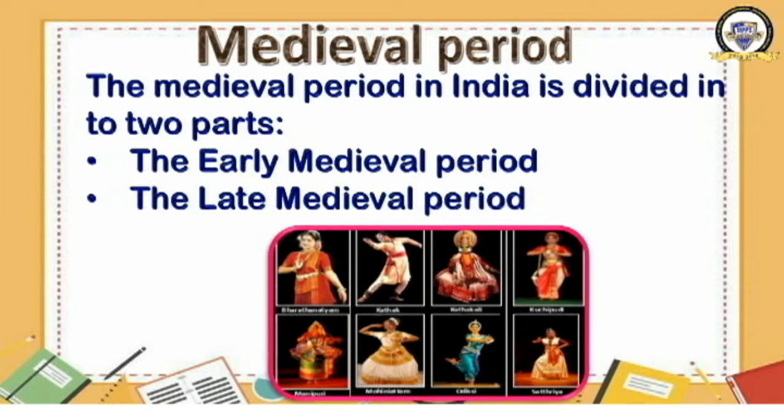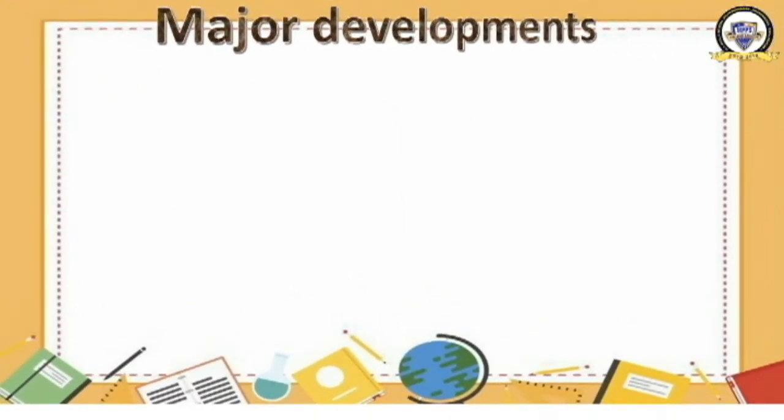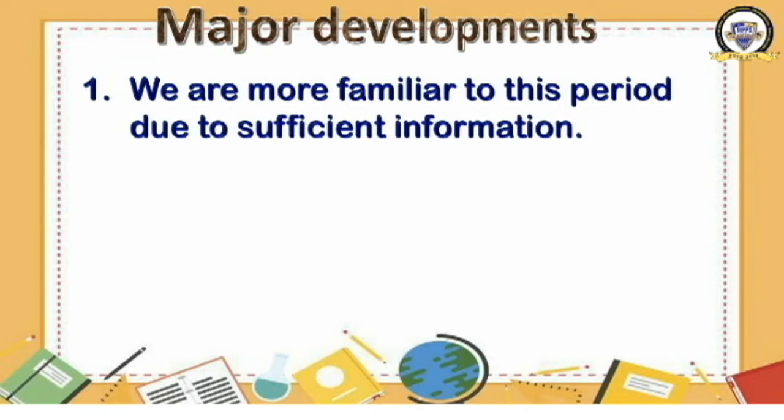Okay, moving ahead, we will learn about the major developments which took place during this period. What were the major developments of the medieval period? Have a look here. Number one, we are more familiar with this period due to sufficient information. We have a good amount of information about the medieval period, so we are more familiar with this period. Then regional languages were developed.